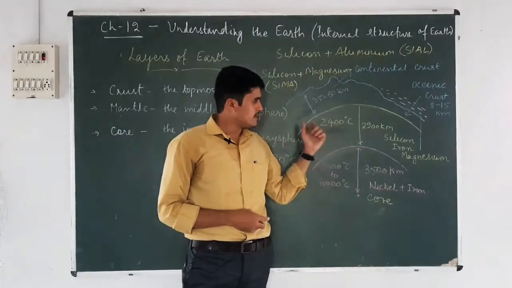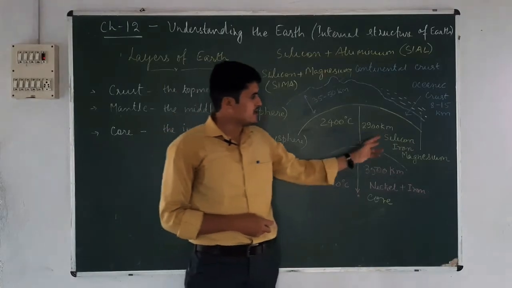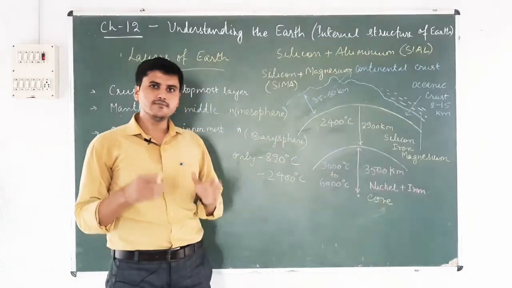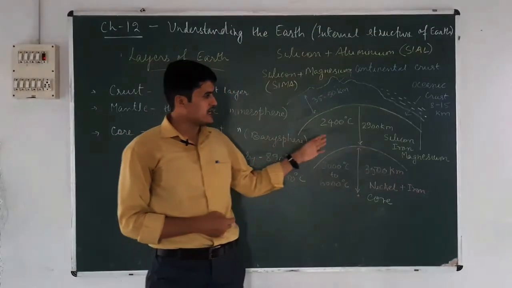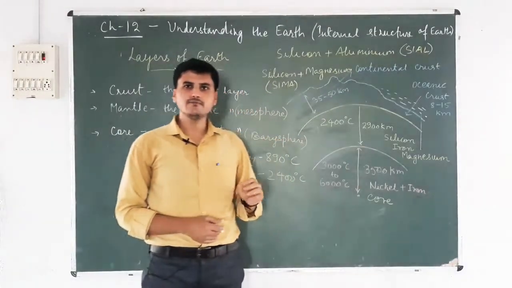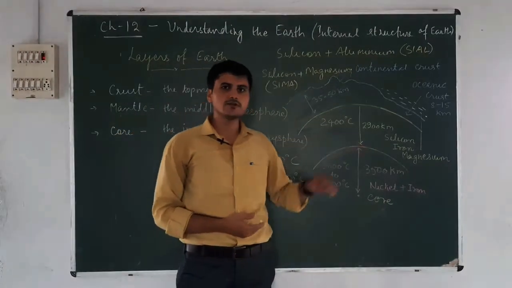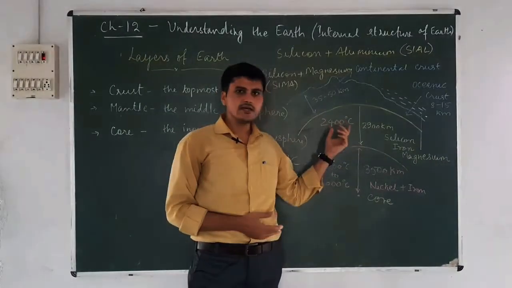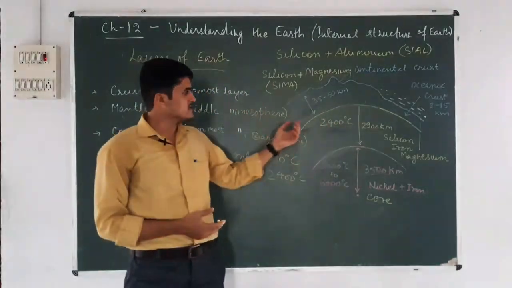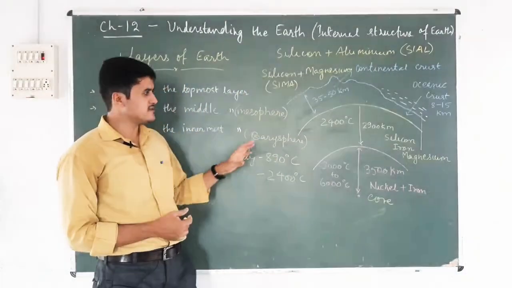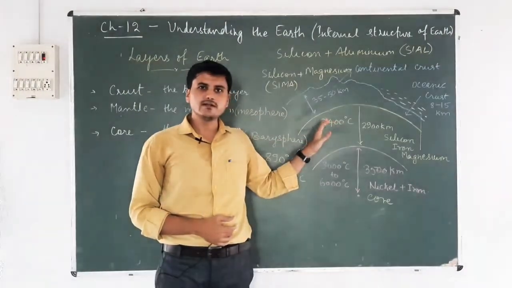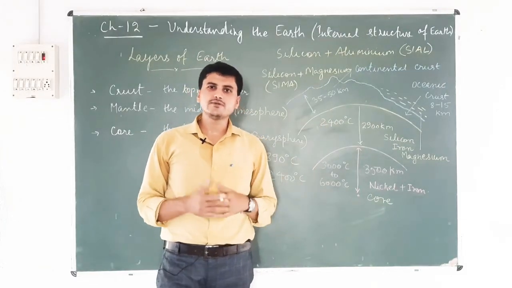In the mantle, we find silicon, iron and magnesium in the most quantity, and these are almost in molten form. The outer layer is semi-solid and it is known as asthenosphere. What is asthenosphere? Asthenosphere means the outer layer of the mantle where the materials are in semi-solid form.